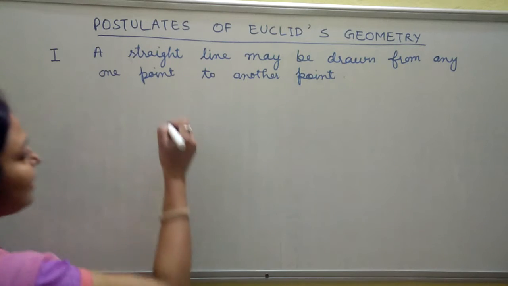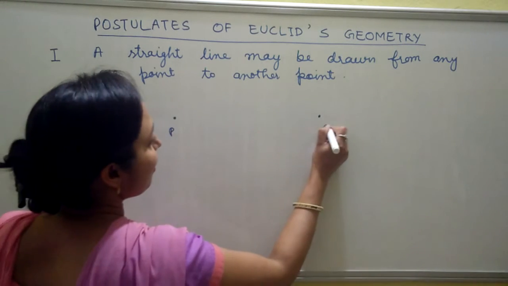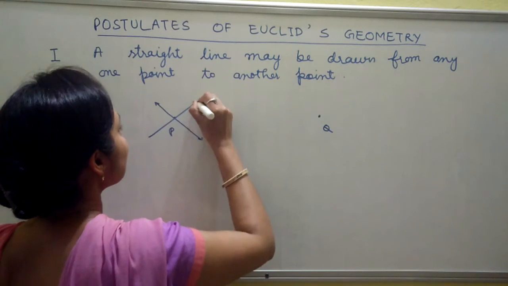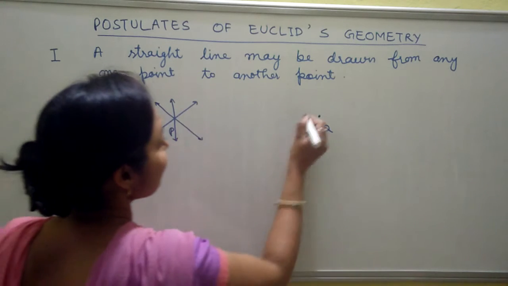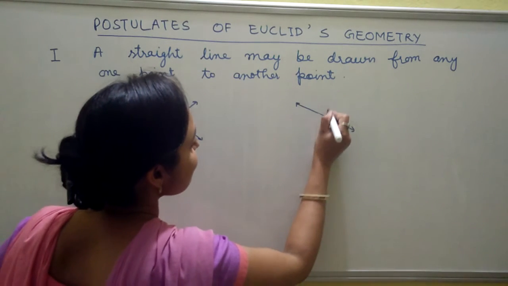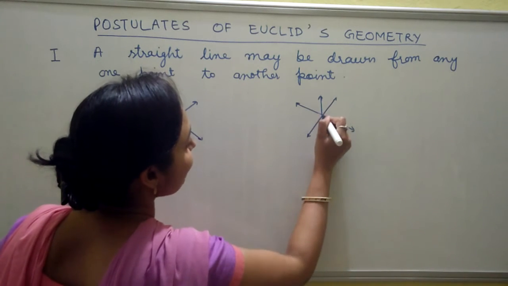Postulates tell us, let us suppose we have 2 points P and Q. At P there are so many lines, at a single point there are so many lines. But here also Q has so many lines. We can draw so many lines.